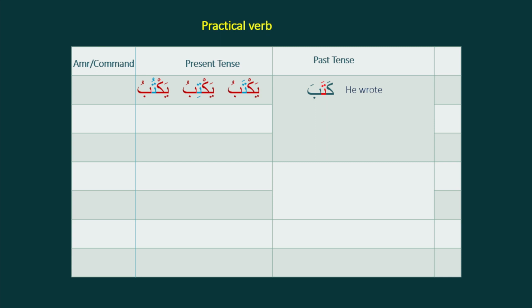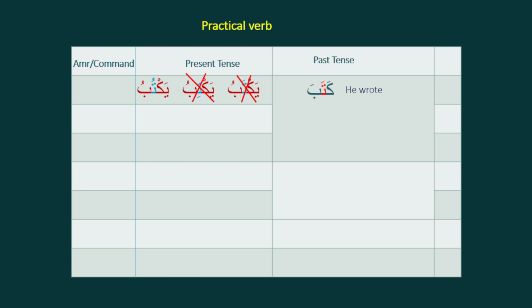It can be any of these three, either yaktabu or yaktibu or yaktubu. The middle letter is changed. Either it will be fatha or kasra or dhamma. So here for the verb kataba, which one is true? These two are not true. So it will be yaktubu.